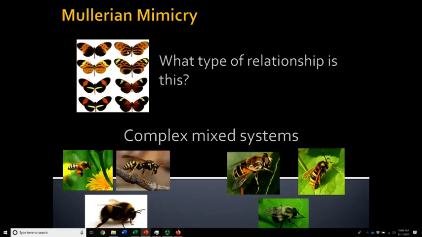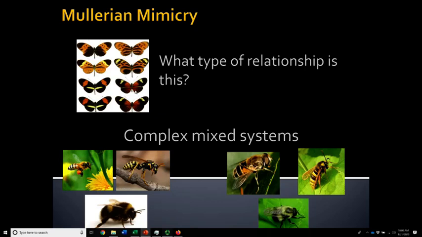From a different area in the Amazon, this individual lives with species B. So notice that they look somewhat similar. The mimicry is not perfect, but they've evolved to look somewhat similar. And then here the mimicry is nearly identical, but species A, species B from a third region, species A, species B from a fourth region.